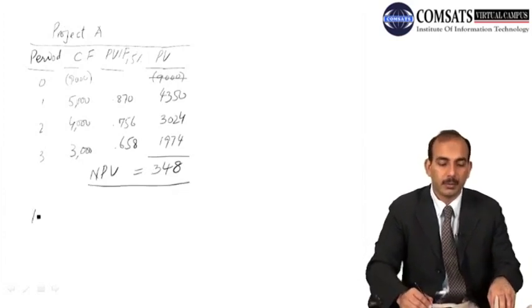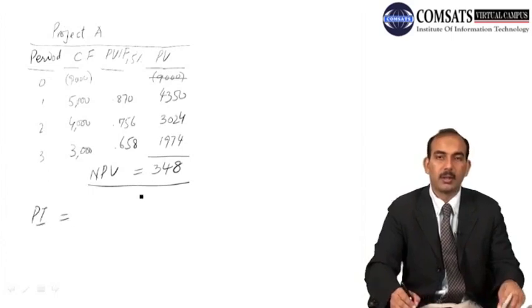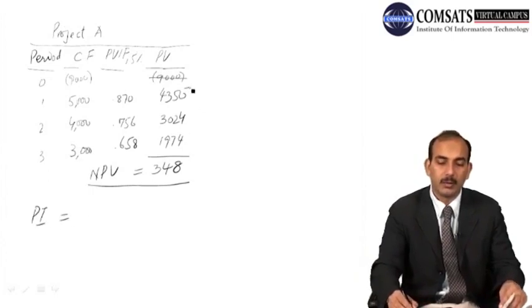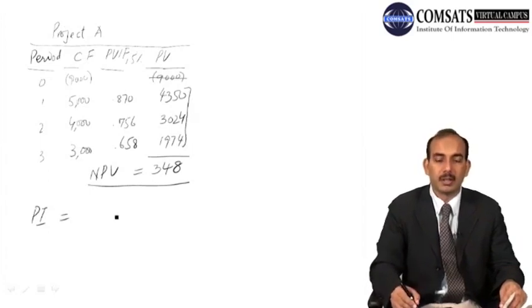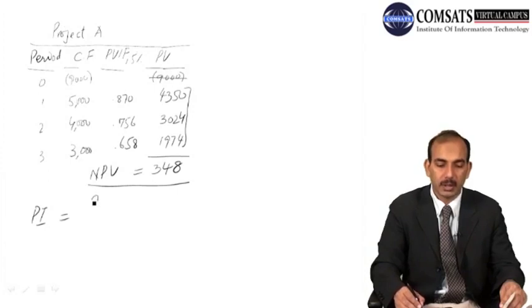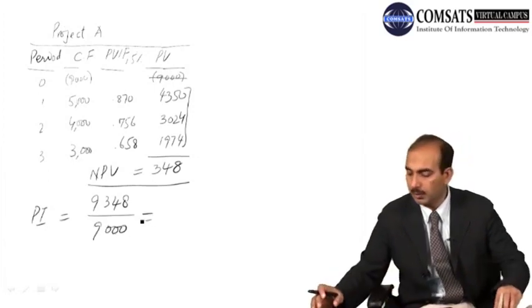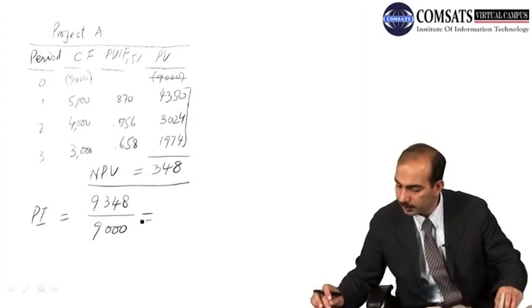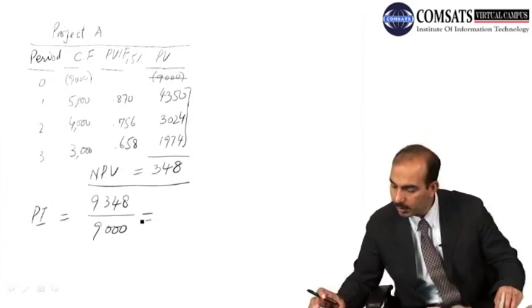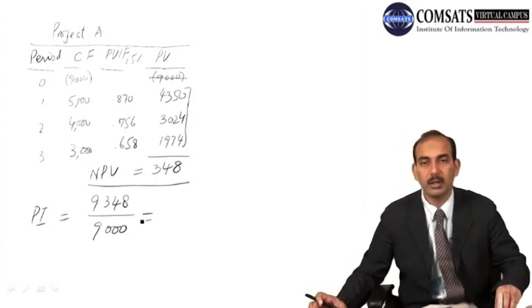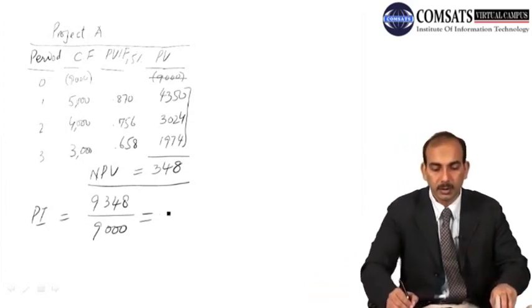And what would be the profitability index? The profitability index would be the present value of the future cash flows divided by the initial cash flow. So the present value of future cash flows is equal to 9,348 in this case, divided by 9,000, which is the initial cash outflow, and we have a profitability index equal to 1.03 or 1.04.